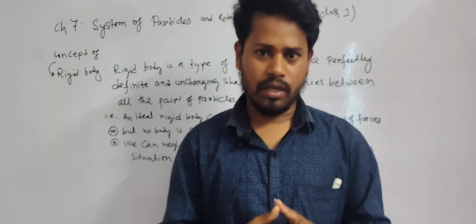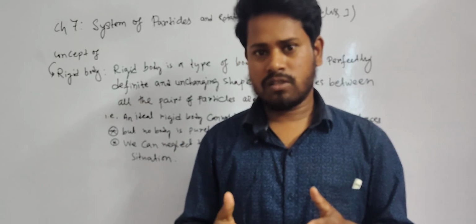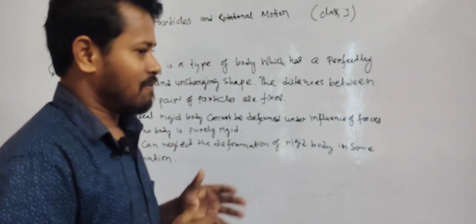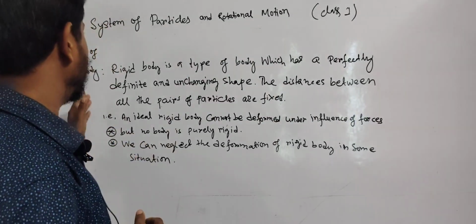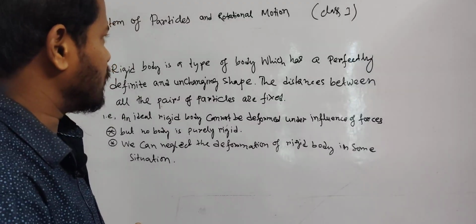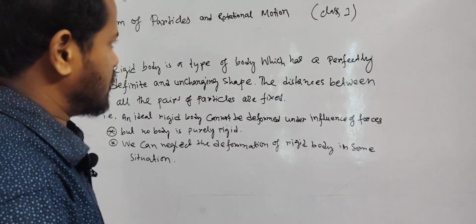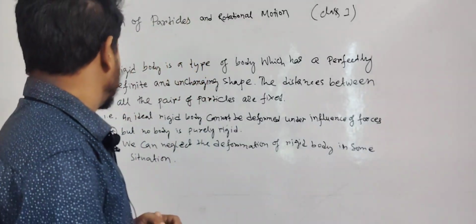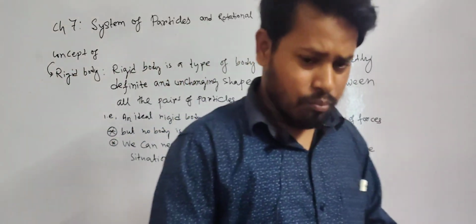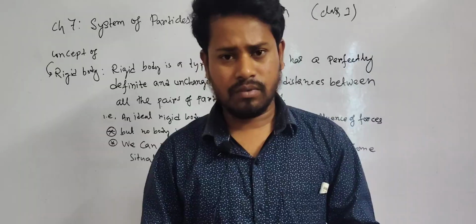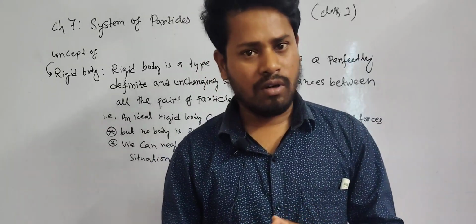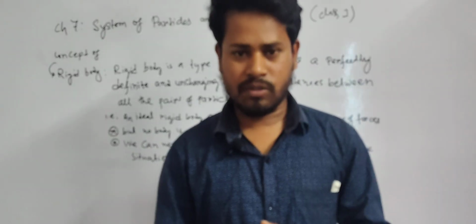of particles. By this word, system of particles, our chapter name is chapter 7 of class 11 physics. The chapter name is System of Particles and Rotational Motion. This is our chapter, and today is our first class. Before discussing the motion of an extended body, we need to discuss some important topics first.